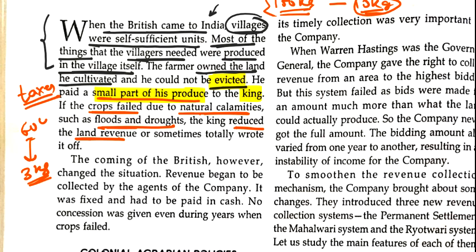Clear? But after the British came to India, the situation completely changed. The revenue was collected by the agents of the company, and these were fixed. Fixed in the sense that Mr. A needs to give 10 kg of rice and Mr. B needs to give 5 kg of wheat, and that was completely fixed, and that was paid in cash.